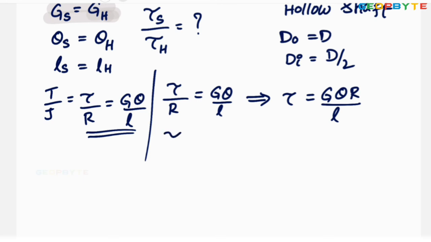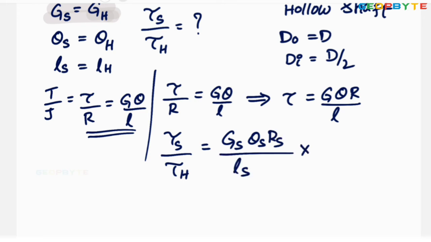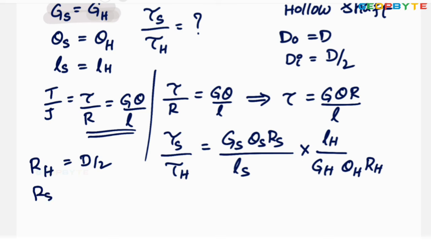Then shear stress in the solid shaft by shear stress in the hollow shaft equals G_S theta_S R_S by L_S into L_H by G for hollow shaft into theta for hollow shaft into radius for the hollow shaft. Radius for the hollow shaft equals d by 2. Radius of the solid shaft also equals d by 2.